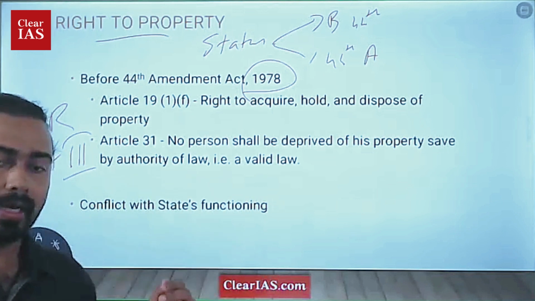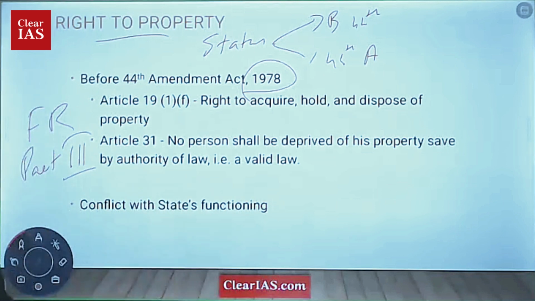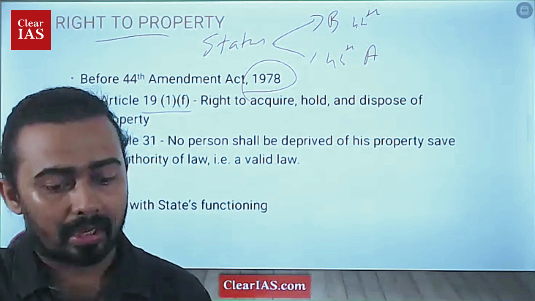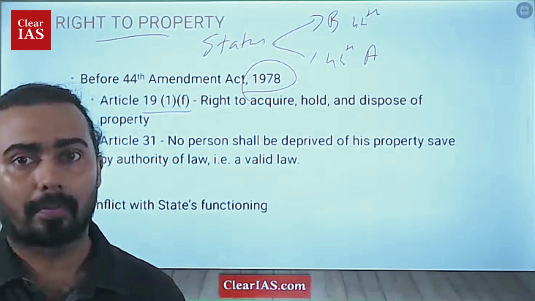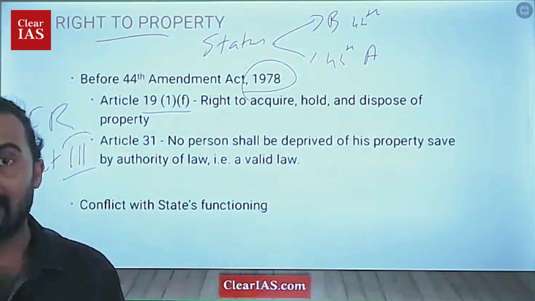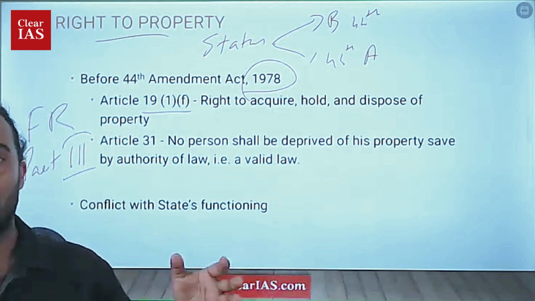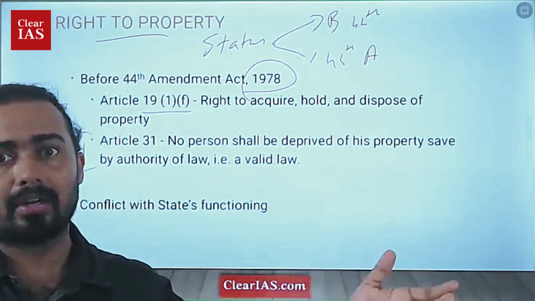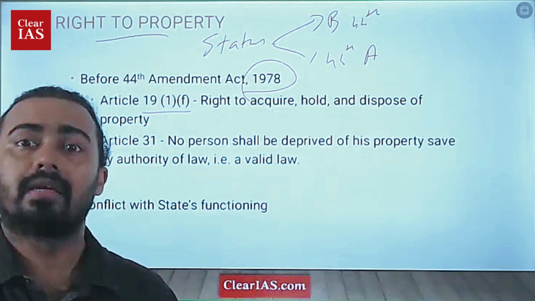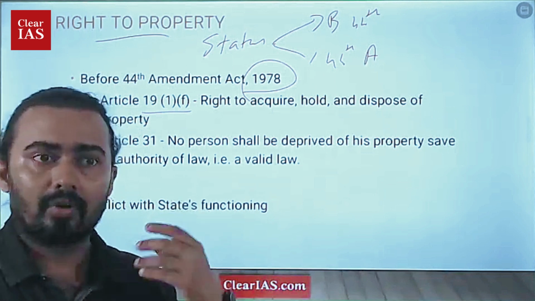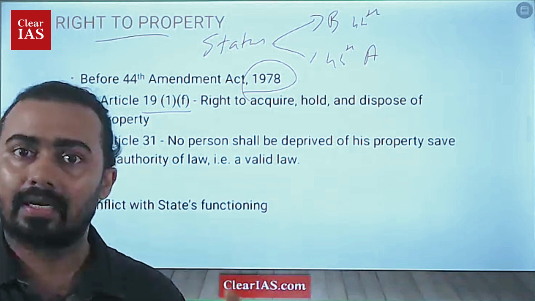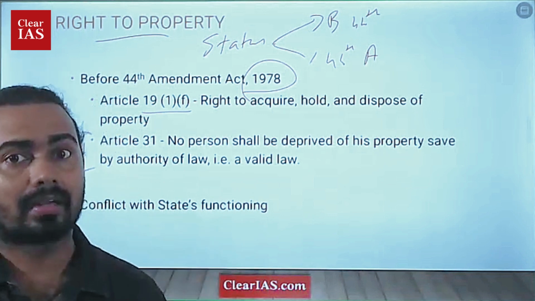So what is the number one? It is actually Article 19(1)(f). Regarding the Article 19 right, it is the fundamental right to acquire, hold, and dispose of property. If I am a person and I have a particular piece of land, for example, one cent or 1 acre, I have the right to acquire that land after giving money to a person. I can own the land at my own will, and if I don't want that land, I can just sell it off at my own will. I don't have to ask anybody. It is my property. So that is actually Article 19(1).